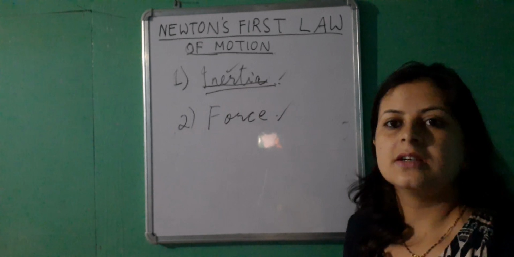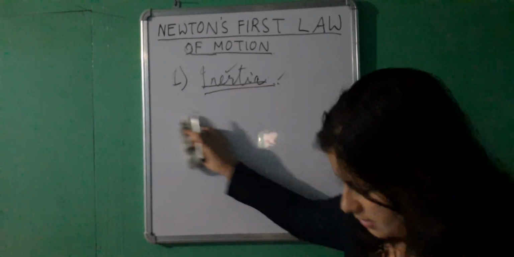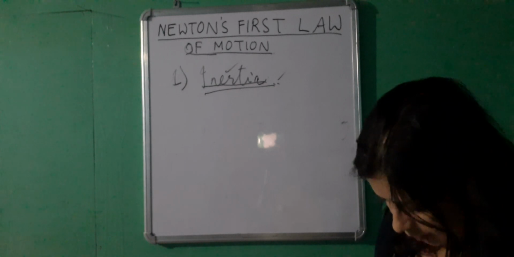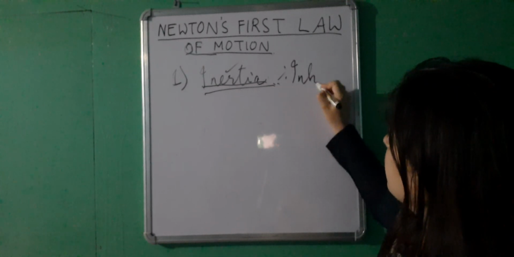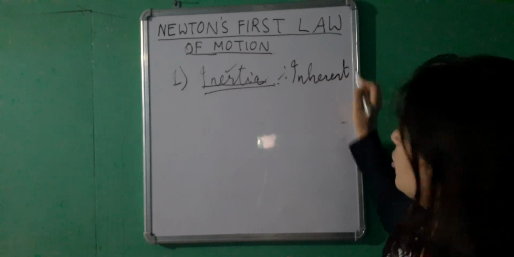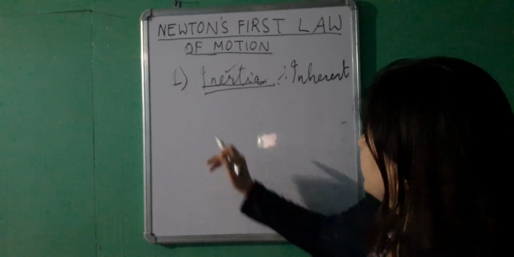Now let us learn what inertia means. Inertia is the inherent property, a property which is present inside any body since the beginning.